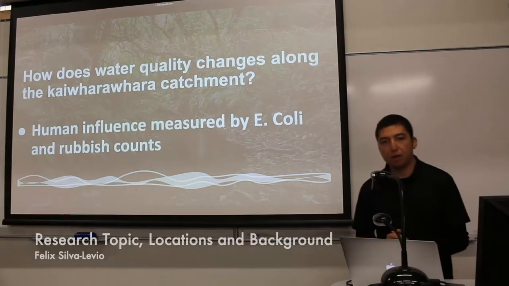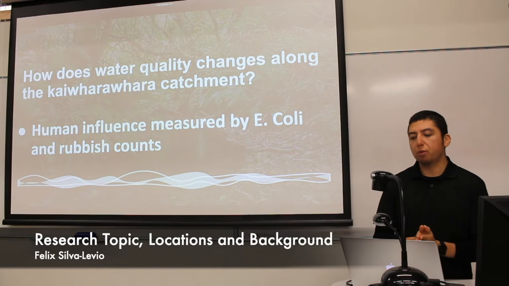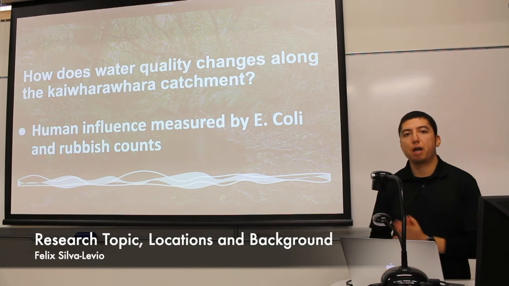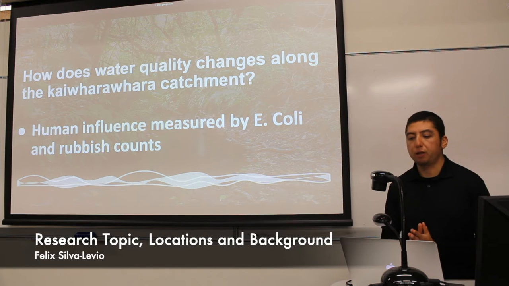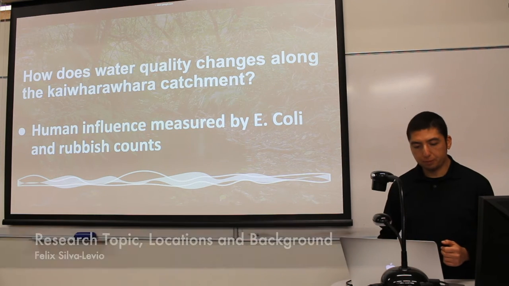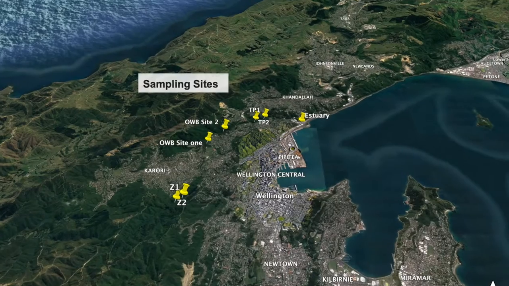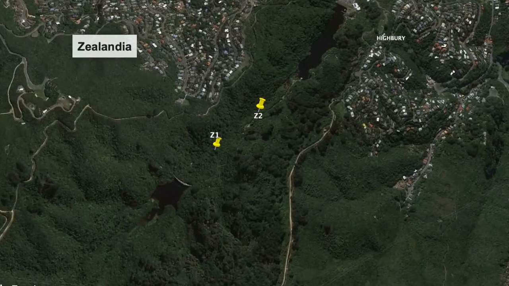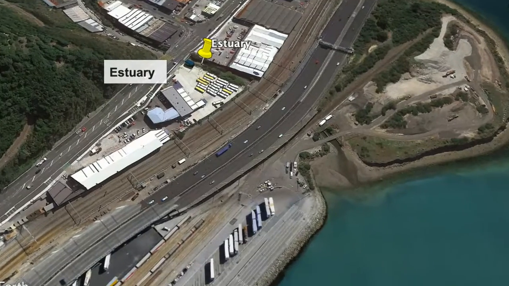Thanks, Nina. Kia ora, everyone. I'm Felix, and as Nina mentioned, our research topic is focused on the human impacts on the Kaiwharawhara stream. To quantify this, we chose E. coli as our main indicator and also rubbish count. So this is the Kaiwharawhara catchment, and these were our sampling sites. 2 at Zealandia, 2 at Aotearoa, 2 at Jurassic Park, and 1 at the estuary.